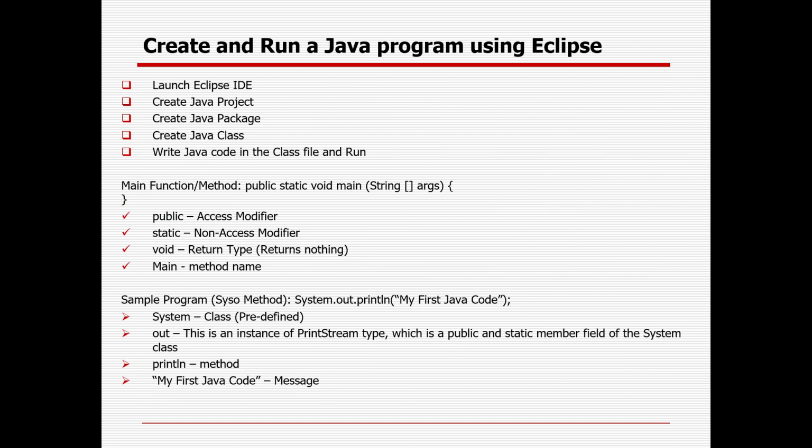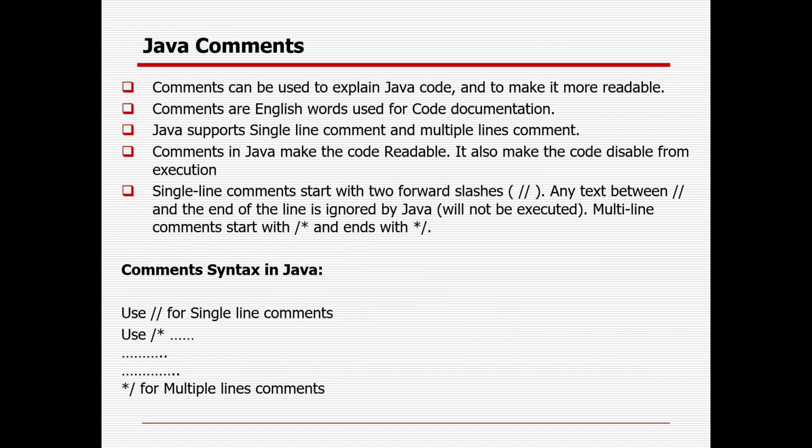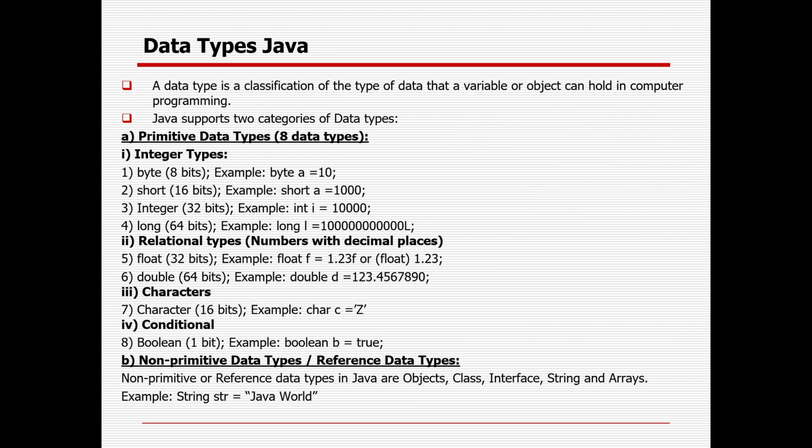Okay. Java is case sensitive, and there is some syntax available. The program will start from the main method, right? Every statement will end with a semicolon. A code block will be enclosed with curly brackets. Then there is the main method, public static void main. Public is the access modifier, static is a non-access modifier, void is the return type, main is the method name, and System is the predefined class. Out is an instance of the PrintStream type, println is the method name, and then there is the message. Comments can be used in real time as well, single line and multiple lines are possible.